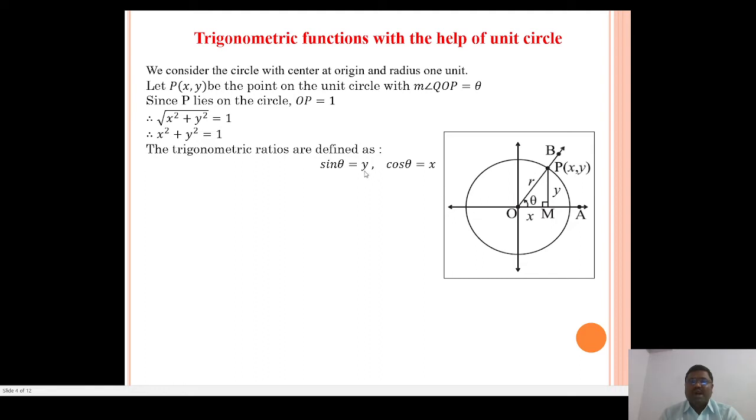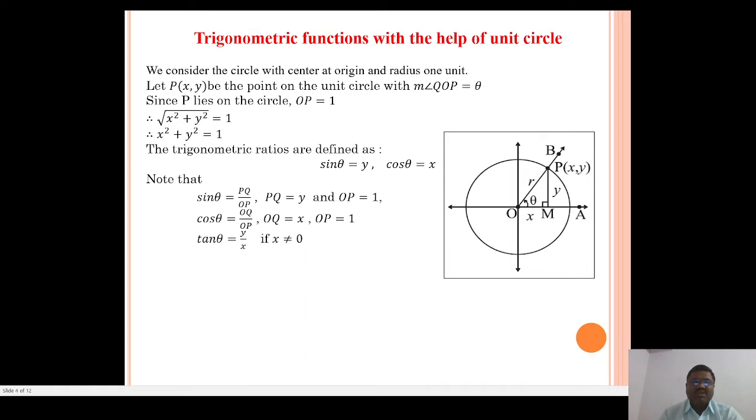So sin theta equals PQ upon OP, where PQ equals y and OP equals 1. Cos theta equals OQ upon OP, where OQ equals x and OP is 1. So sin theta equals y and cos theta equals x.